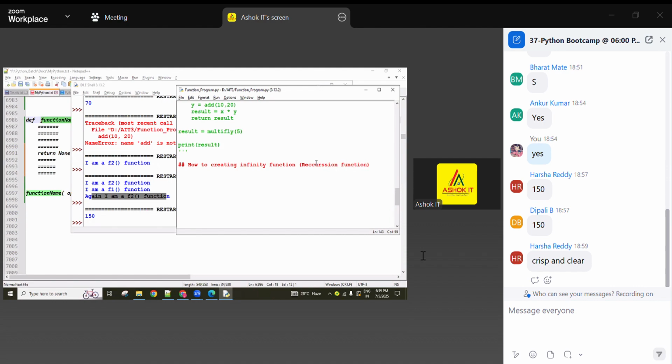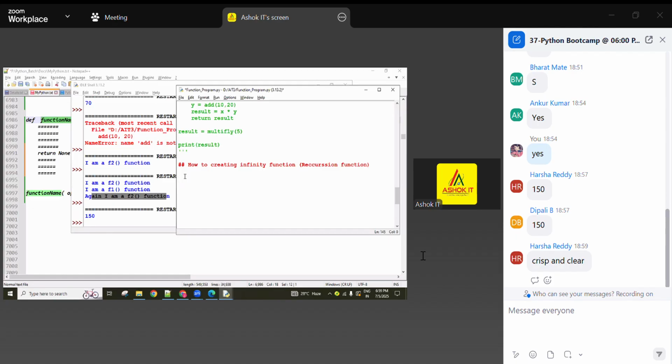Recursion means a function itself automatically calling. A function that automatically calls itself is called a recursion function. Because of this recursion function, we can create the infinity function. Infinity function means it automatically calls itself n number of times.